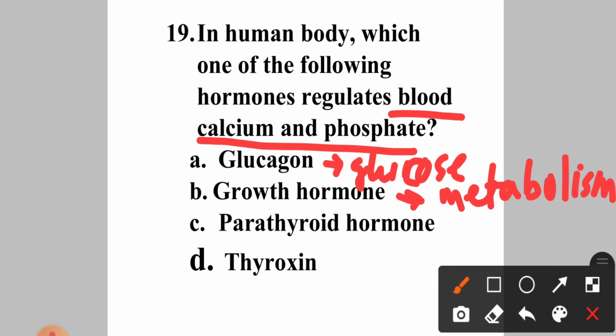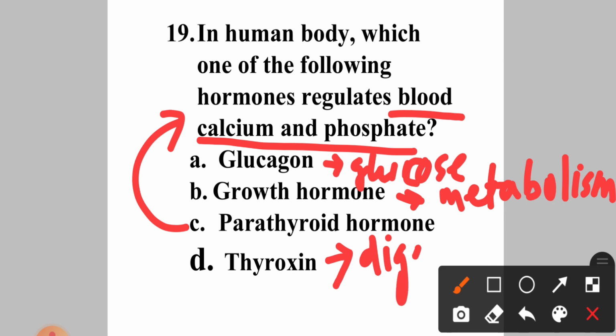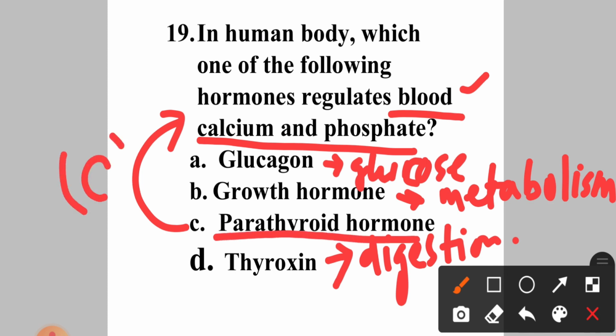Okay, whereas the parathyroid hormone is secreted from the parathyroid gland and it regulates the calcium level in the blood. Okay, as well as the phosphate level. Okay, now come to thyroxine. This hormone is secreted by the thyroid gland which plays vital roles in digestion, heart and muscle functions, brain development and maintenance of bones. Okay, so the question asks which hormone regulates blood calcium and phosphate. So answer will be option C, that is parathyroid hormone.